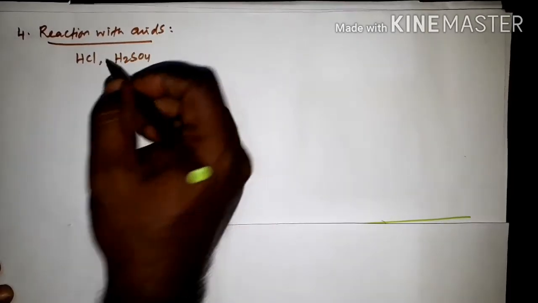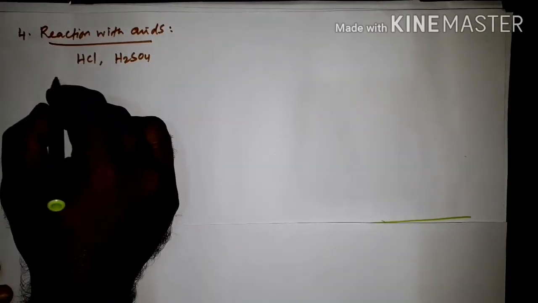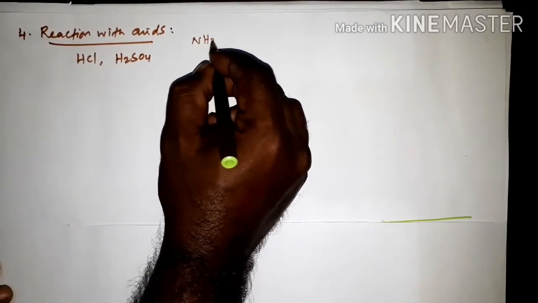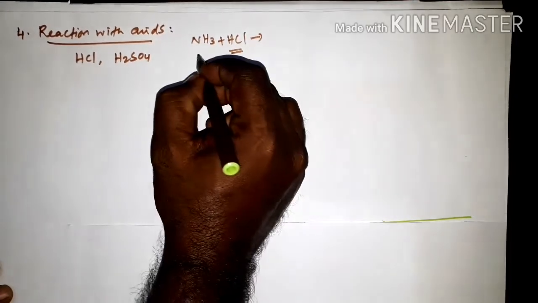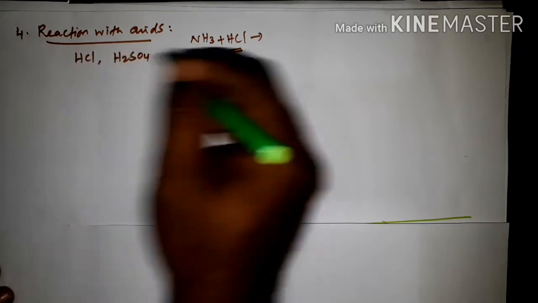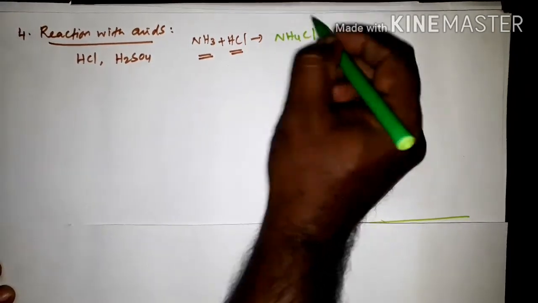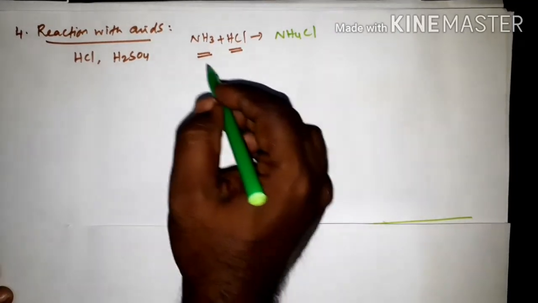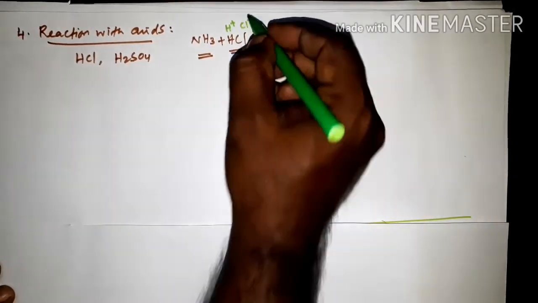So there are many acids. When ammonia reacts with acids, it forms ammonium salts. See, NH3 plus HCl, this is acid and this is ammonia. We are getting ammonium salt, NH4Cl.